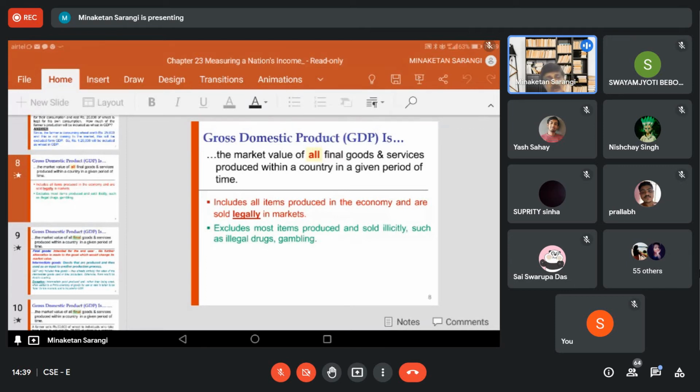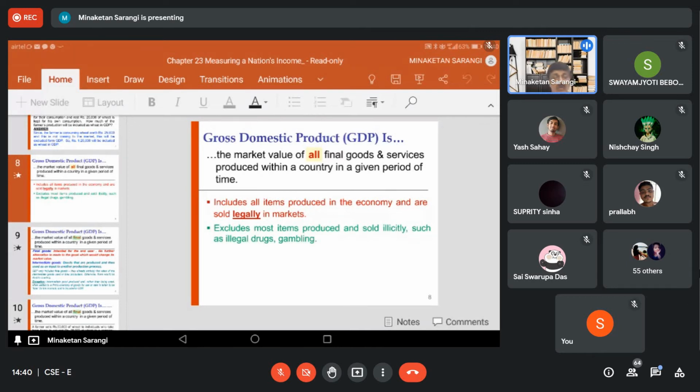Produced legally and sold legally in the market. All illegal activities, either production or selling, are outside the scope of gross domestic product.